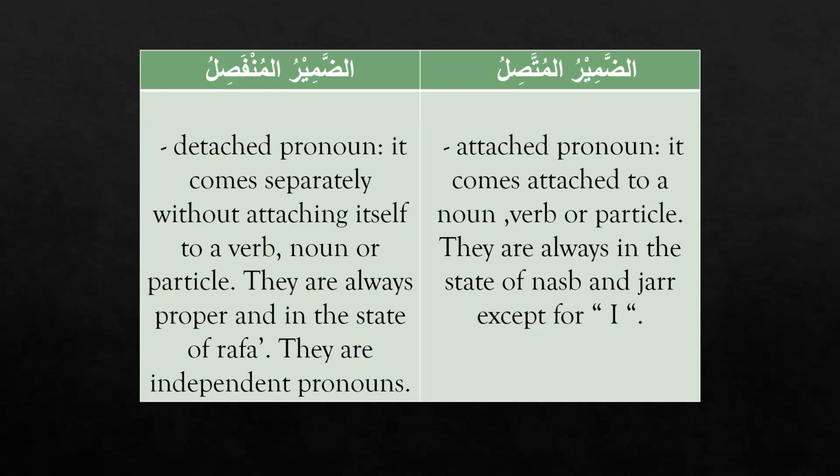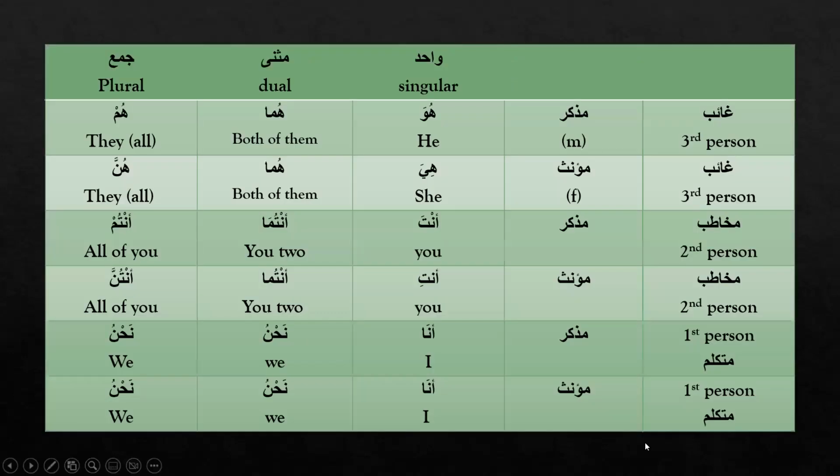And ad-damir munfasil is the detached pronoun, and it comes separately without attaching itself to a verb, noun, or particle. They are always in the state of rafa, unlike the damir muttasil, which is always in the state of nasab and jar. And these damir munfasil are the independent pronouns.